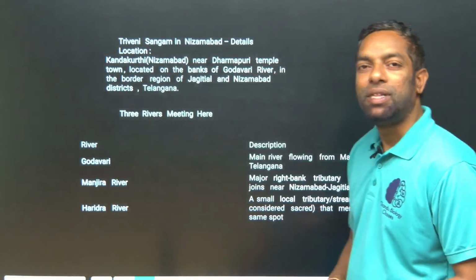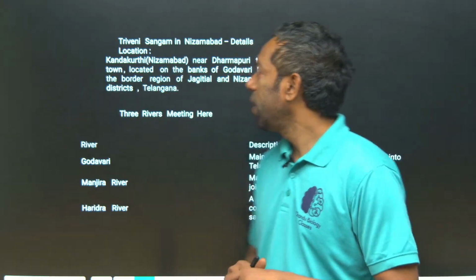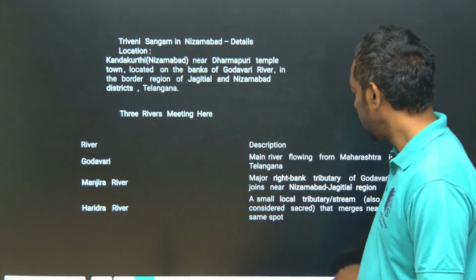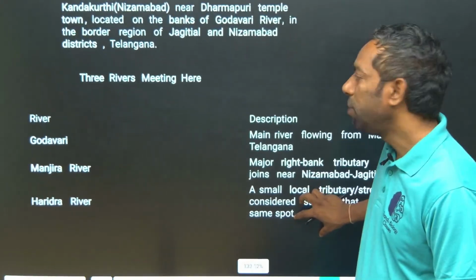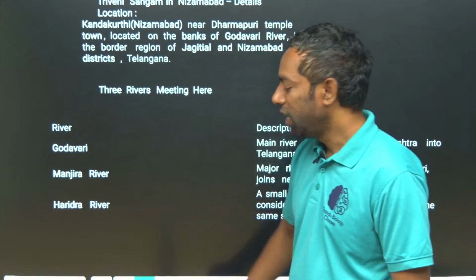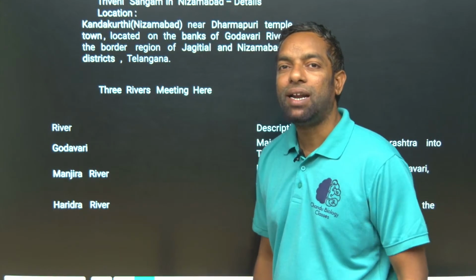Triveni Sangamam, this is the most important. Triveni Sangamam means the meeting of three rivers at a place called Triveni Sangamam. The first Triveni Sangamam is on the Godavari at Nizamabad. The second Triveni Sangamam is at Kaleshwaram.